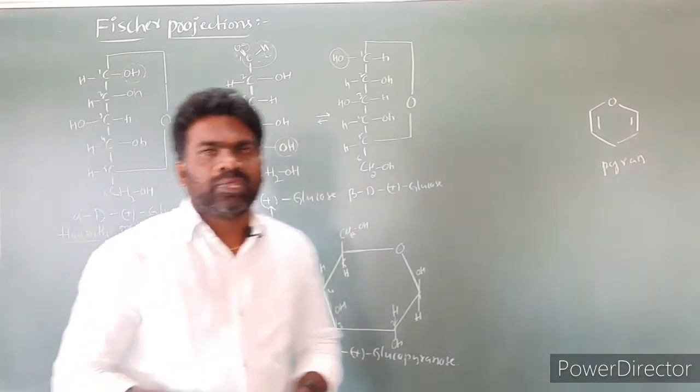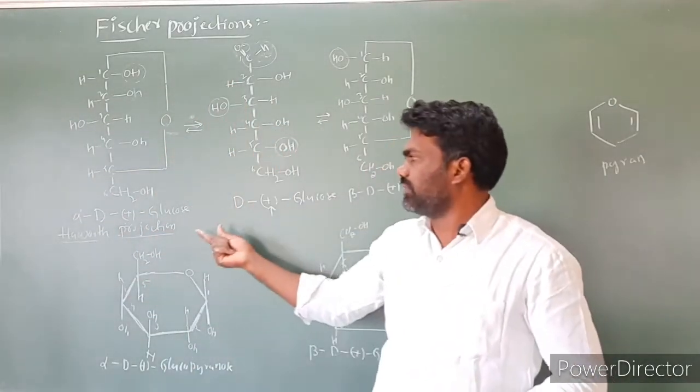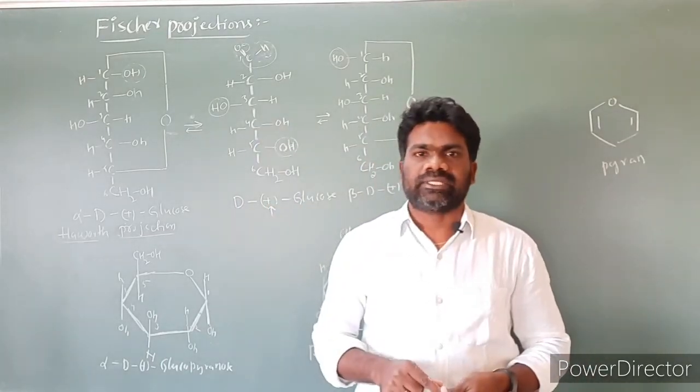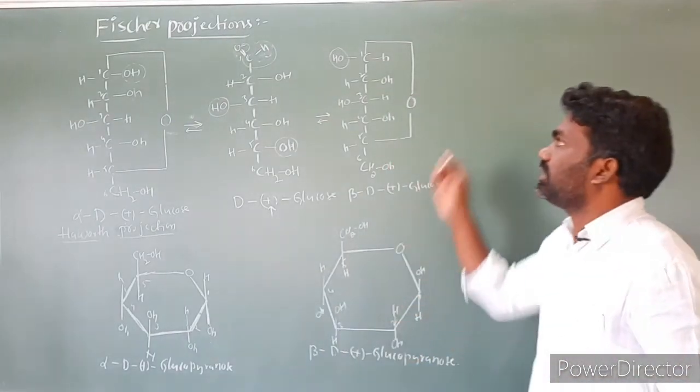So these are the Fischer projections and Haworth projections of the glucose molecule. These are the cyclic structures of the glucose molecule. Next, let us write the points relating to it.